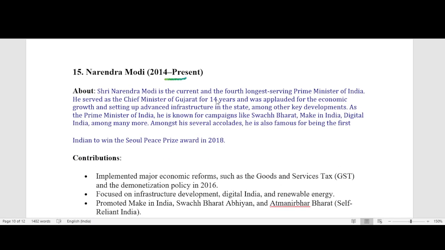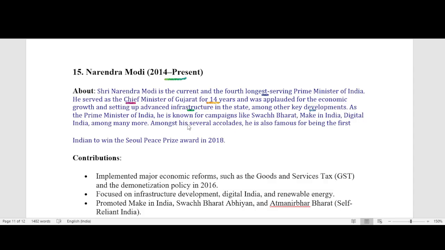Our next Prime Minister, Narendra Modi, 2014 to present. Shri Narendra Modi is the current, the 14th, and the fourth longest serving Prime Minister of India. He served as the Chief Minister of Gujarat for 14 years and was applauded for the economic growth and setting up advanced infrastructure in the state, among other key developments.